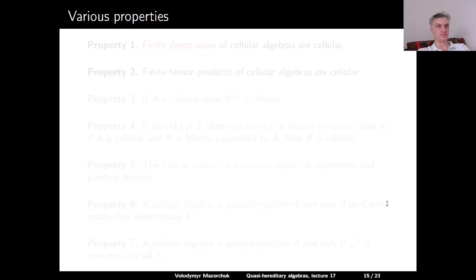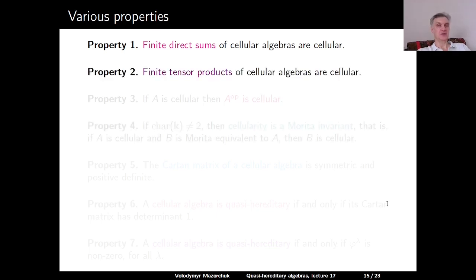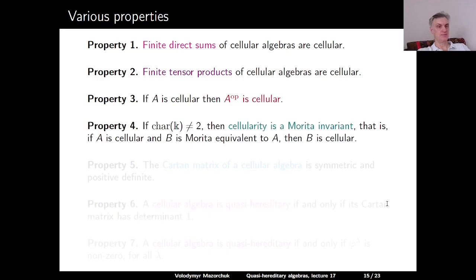Let us describe briefly some further properties of cellular algebras. First of all, finite direct sums of cellular algebras are cellular. And of course, finite tensor products of cellular algebras are cellular. If an algebra A is cellular, then A op is also cellular.